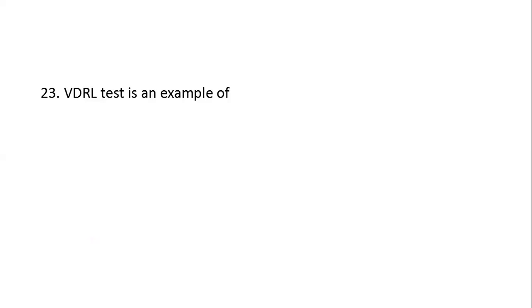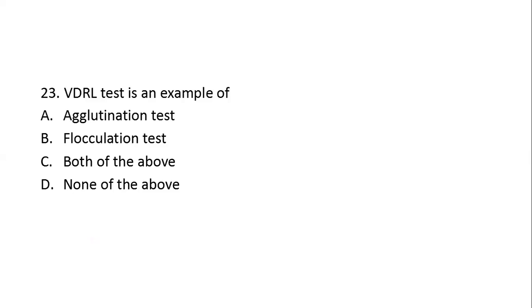Next question. VDRL test is an example of option A, agglutination test, option B, flocculation test, option C, both of the above, option D, none of the above. Here, the right answer is option B, flocculation test. So in the flocculation test, the precipitate is suspended as floccules. Flocculation test is the modified form of the precipitation reaction.